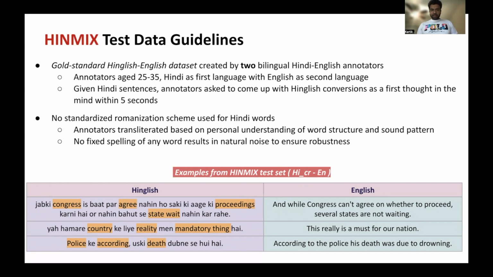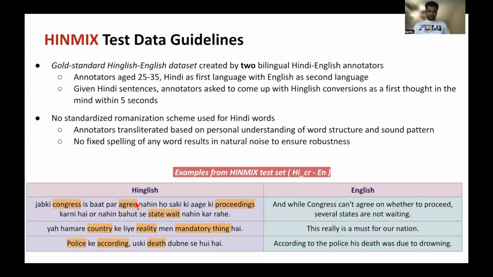Since there is no standardized romanization scheme, we told the annotators to use their own personal understanding of the word structure and the sound pattern to come up with different spelling variations. This will account for natural noise and help us understand the robustness of our trained models.